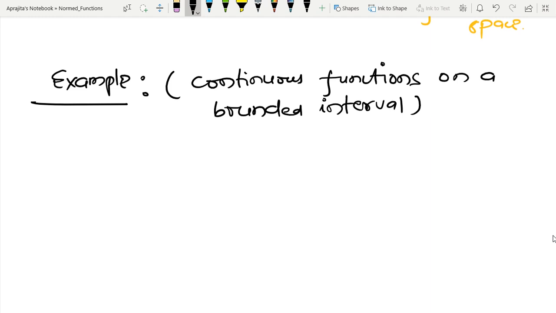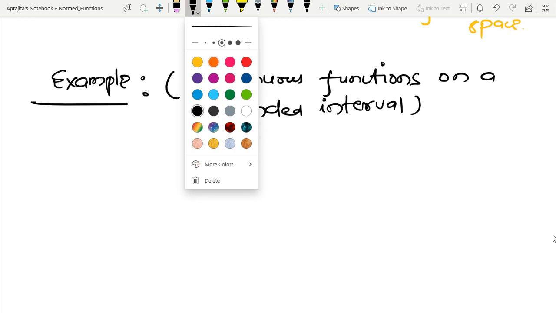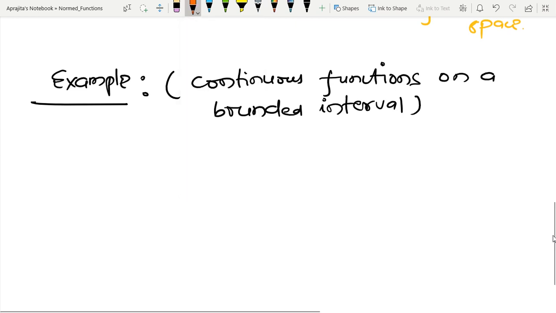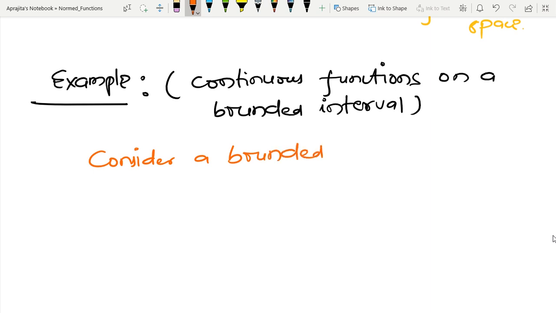So now let us try to define some continuous functions. Consider a bounded interval, and I am denoting that interval by a and b.